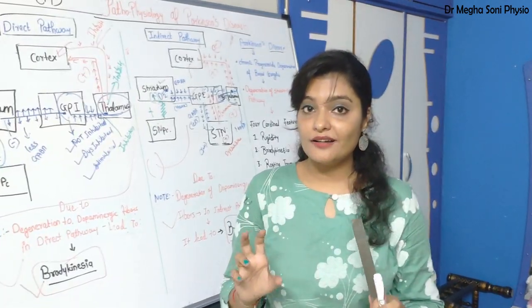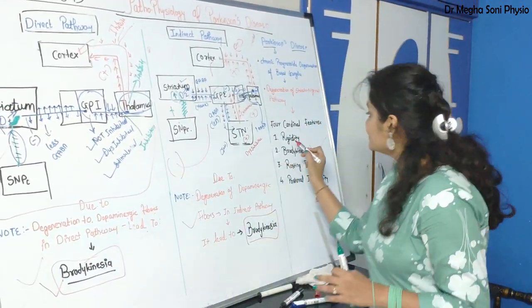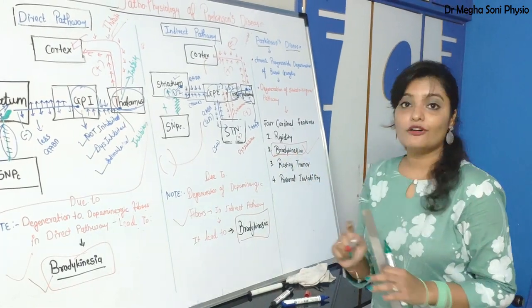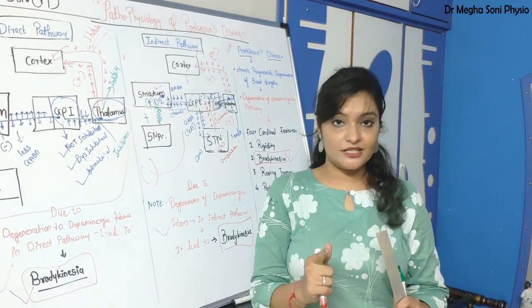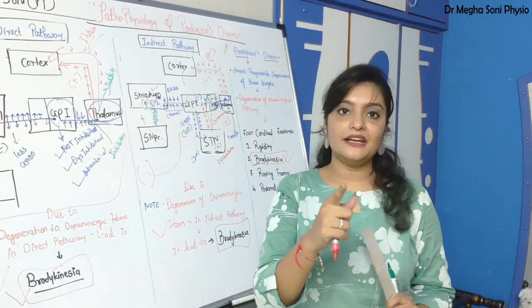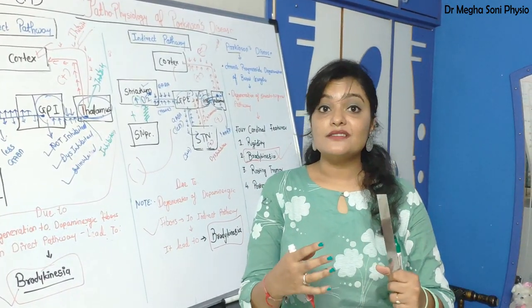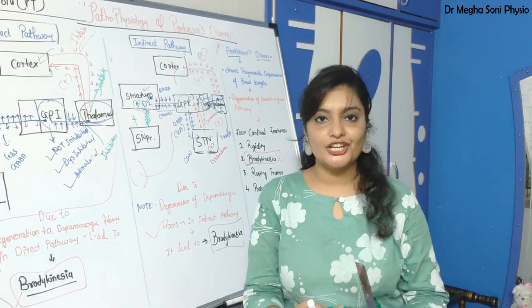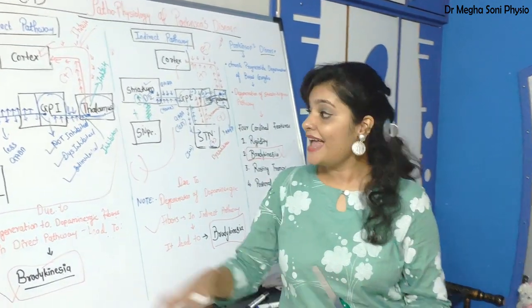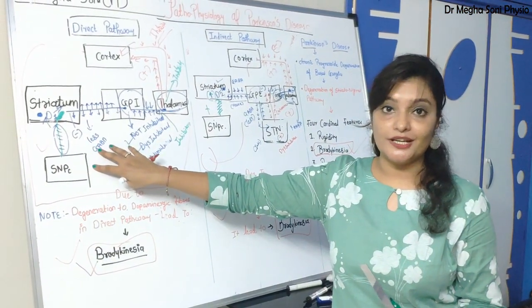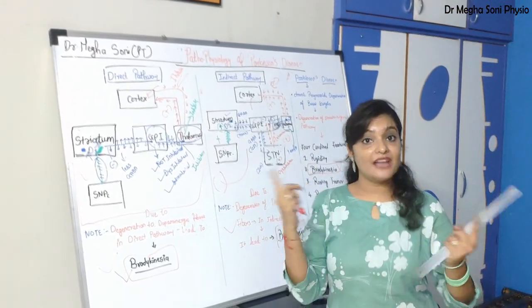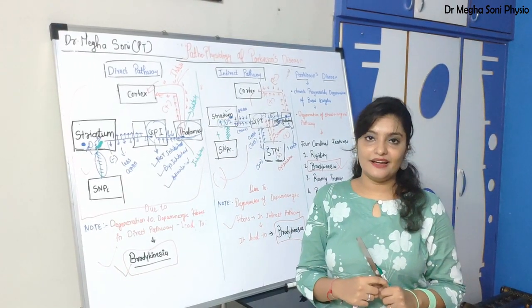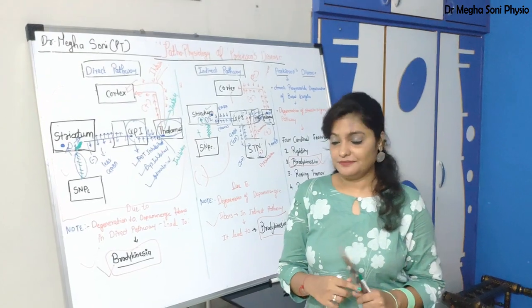I hope you are all clear about it. Okay, so this is the pathophysiology of hypokinesia, bradykinesia. Now I hope you understood why we find bradykinesia in Parkinsonism, because Parkinsonism is the degeneration of dopaminergic fiber, and due to this degeneration there will be damage to the direct as well as indirect pathway, and both will lead to bradykinesia. Now we'll see the mechanism of rigidity.